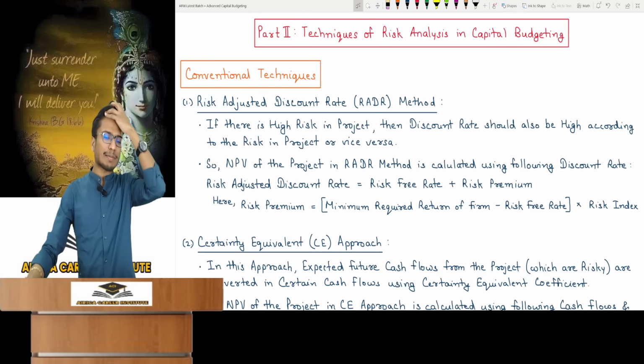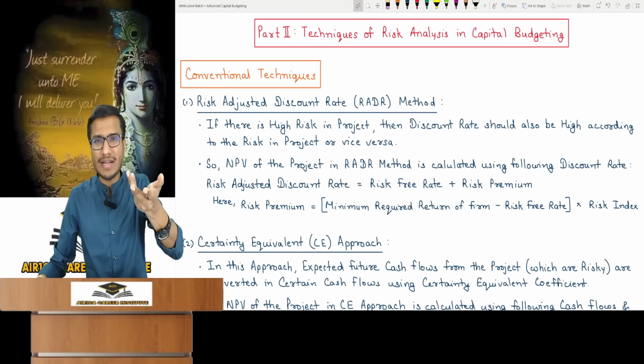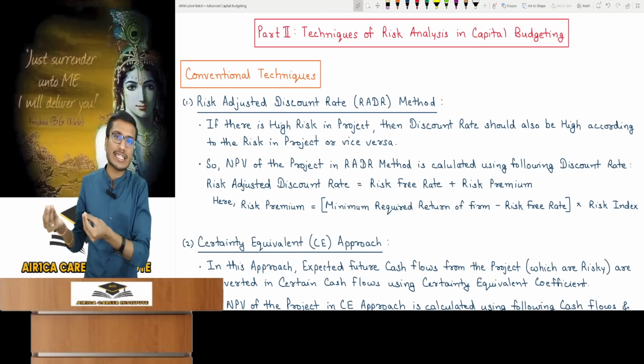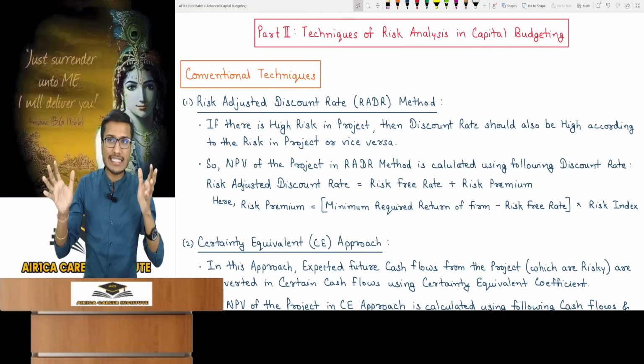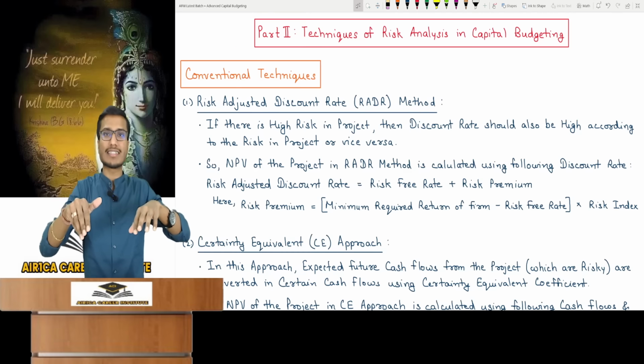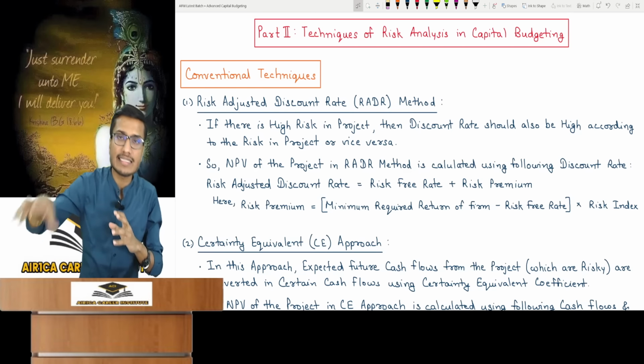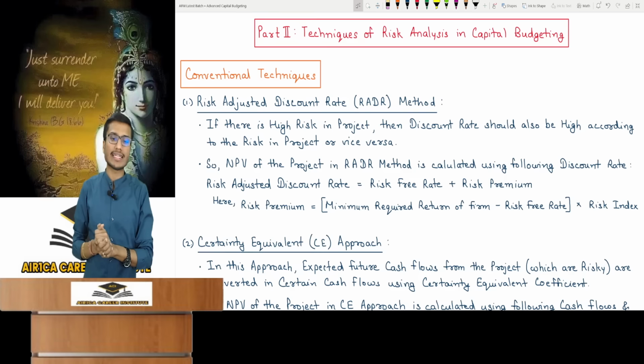So what is the risk in capital budgeting decisions? What is the risk we face? Are you talking about calculation error? Look, calculation error is not a risk. Making a calculation error in your capital budgeting decision is your mistake, so no marks. We are discussing risk in capital budgeting, and even if all your calculations are proper, what could that risk be?